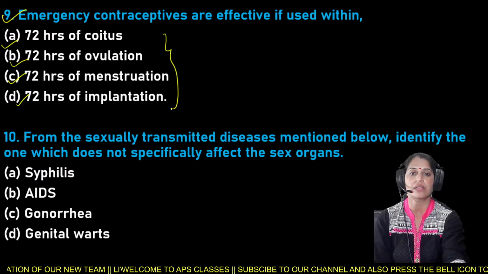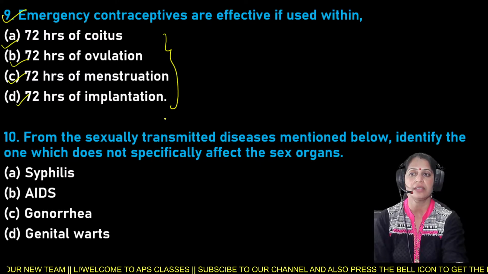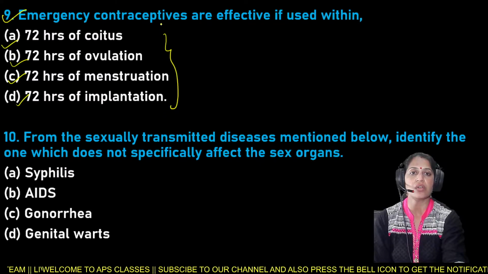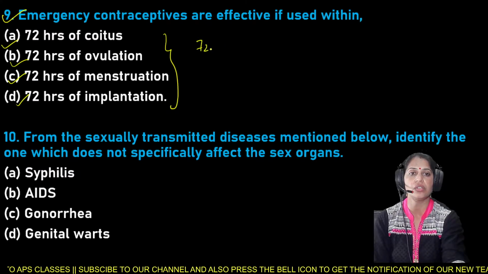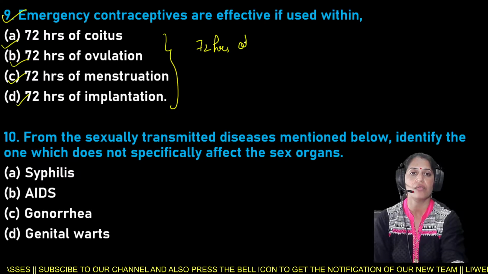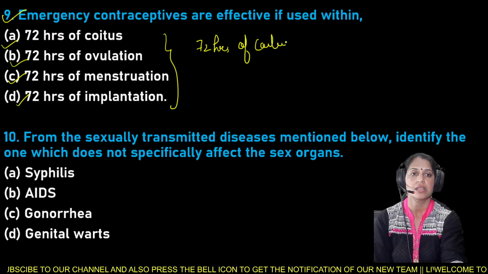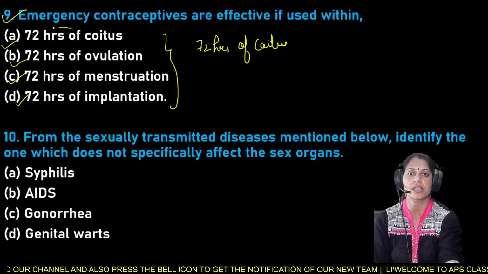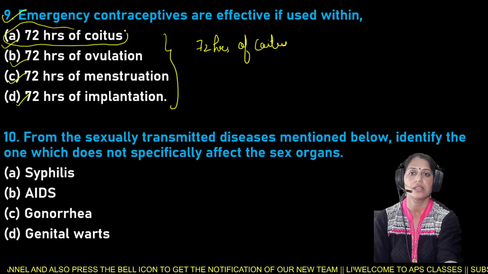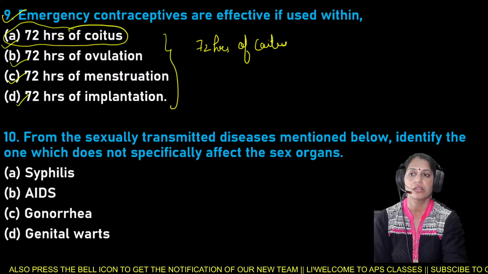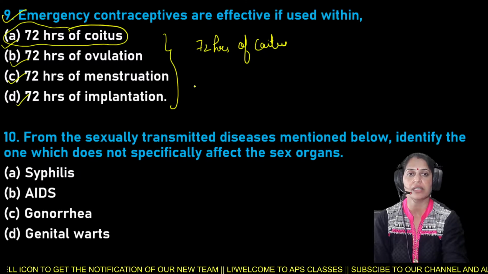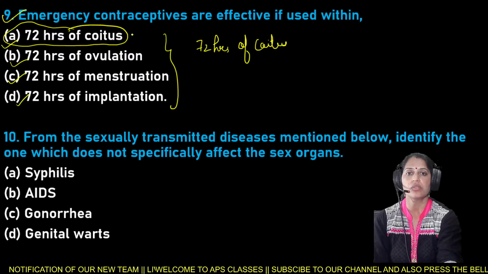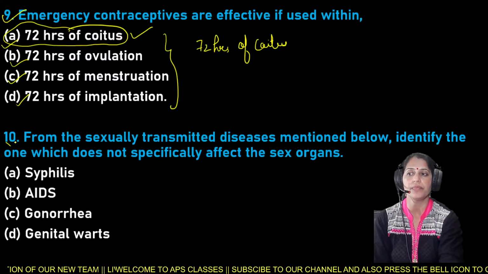So what is the right option for the question number 9? So the emergency contraceptives are effective if used within 72 hours of coitus. So here beta, emergency contraceptives are effective if used within 72 hours of the coitus. Well done Ishant beta. So here option A is the right answer for the question number 9.